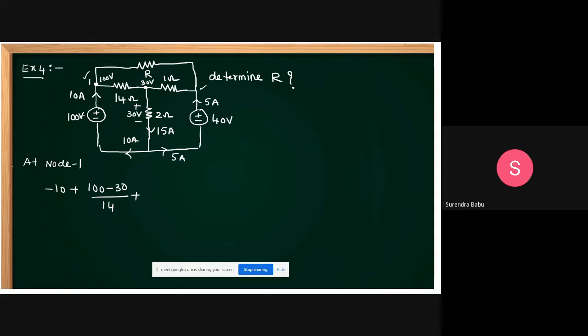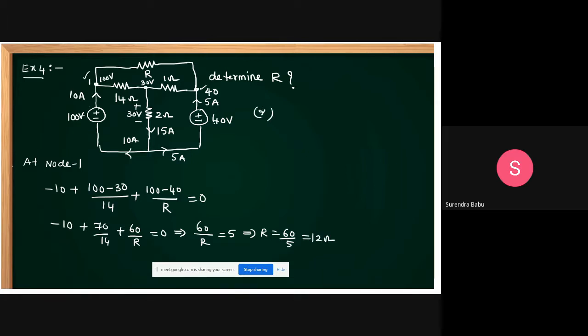This is 100. What is the voltage at this node, students? 40. This is 40 volts. 100 minus 40 across this branch, (100 - 40)/R is equal to 0. Then how much can we get? This is minus 10, this is 70 by 14, this is 60 by R equal to 0. Is it okay, students? 70 by 14 is 5, so minus 10 plus 5, minus 5. That 60 by R equals 5. Then what is R equal to? 60 by 5, how much you can get? 12 ohms.